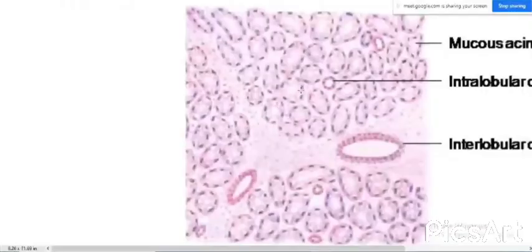Okay. So here, the speciality of the mucous acini is that the lumen is larger than that of the serous acini. The lining cells are pyramidal cells, but they are truncated. Truncated means they don't have a sharp apex, but it is blunt or rounded, with a rounded apex.